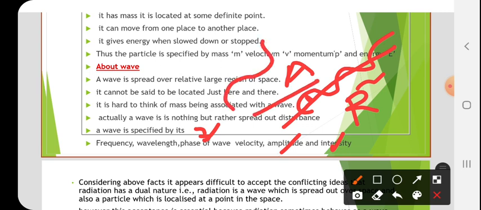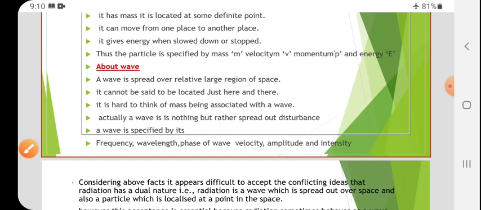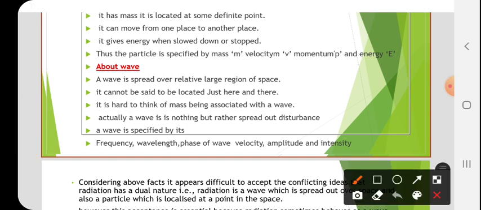And a phase means, at the generation, when the wave is generating at the points, if two waves are coming simultaneously, then they may have a small difference between their angle. That difference is called phase difference. See, once again I will show. Let it be the source. From this one wave is coming like this, and the next wave also generates, but with a small difference. See, the gap, this angle, is what we call a phase, right?